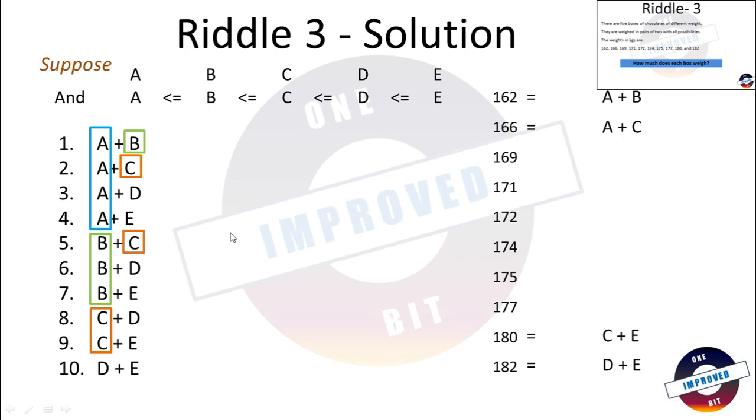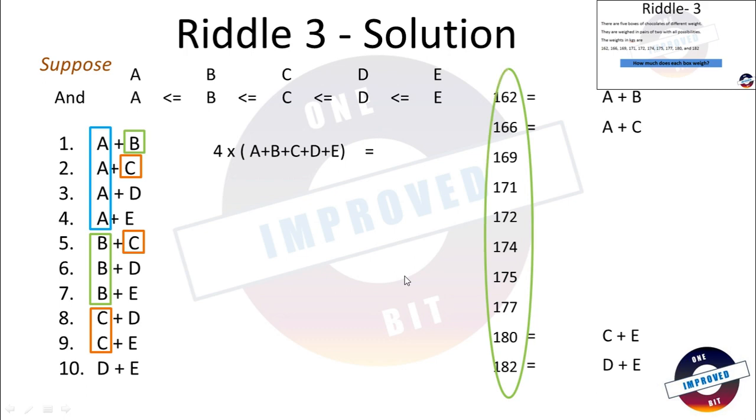If we add everything, it will come out to be 4 times A plus B plus C plus D plus E. What will this be equal to? It will be equal to the sum of these 10 numbers, because these are the 10 combinations provided. The sum of these comes out to be 1728. So then A plus B plus C plus D plus E will be 1728 divided by 4, which comes out to be 432.